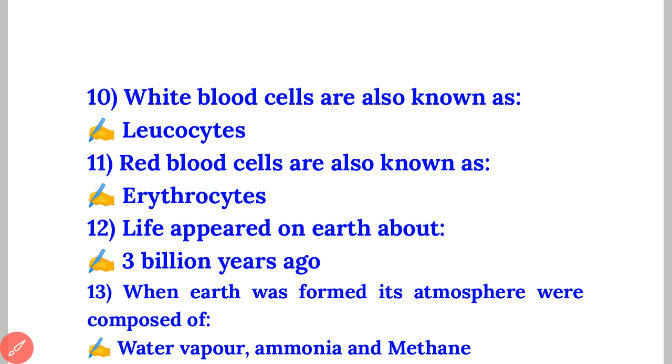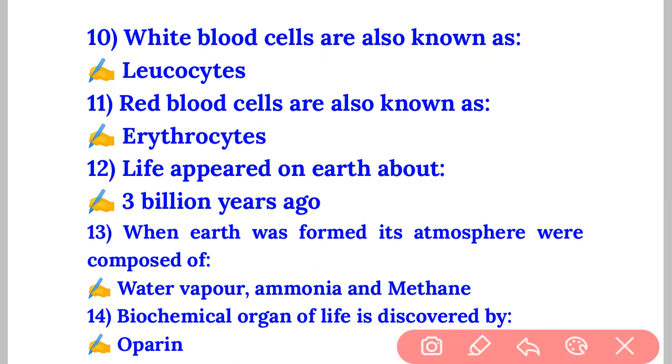Going to the next question, I will discuss some important biology questions. Look at the screen and remember these questions. Question number 10, white blood cell, otherwise WBC, is also known as dash, that is leukocyte. The other name of WBC is leukocyte. Question number 11, red blood cell or RBC is also known as erythrocyte. WBC is otherwise called leukocyte, RBC is otherwise called erythrocyte.